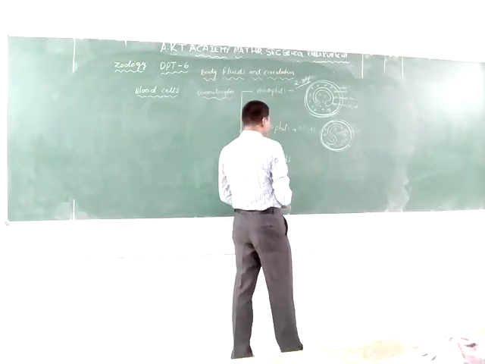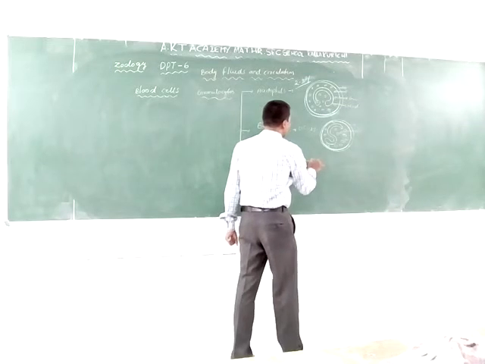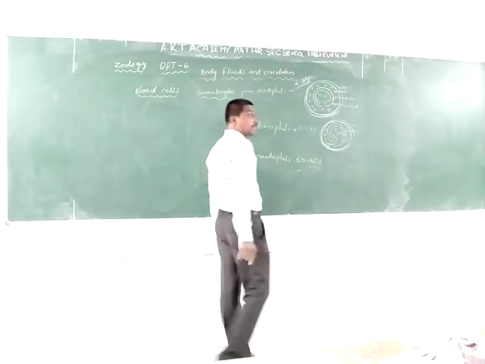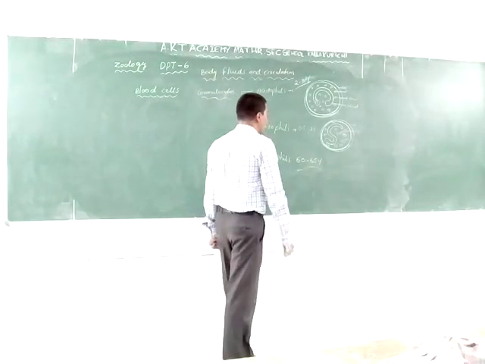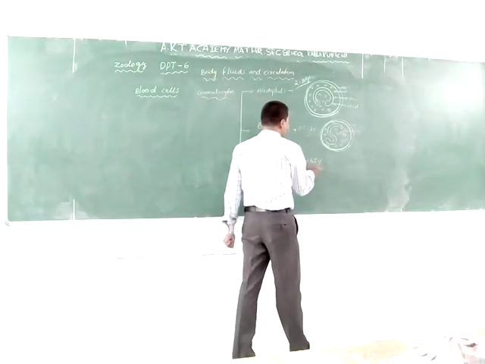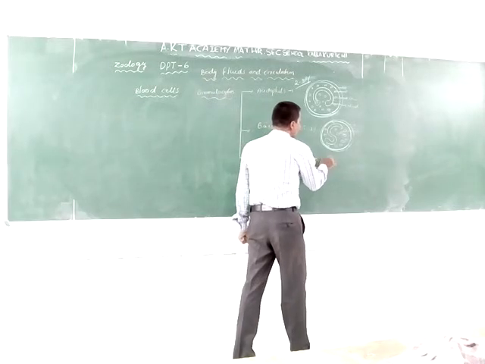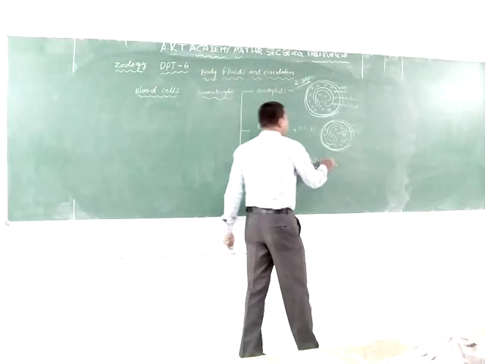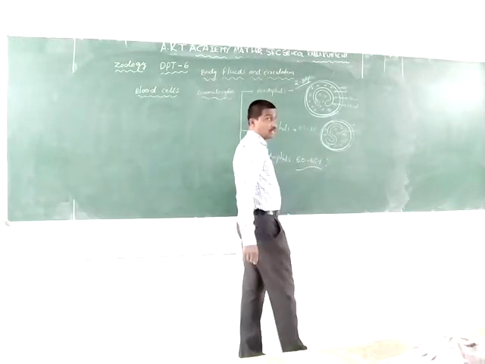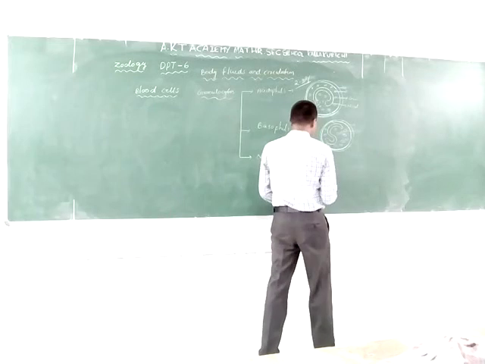The next one is the neutrophils. Neutrophils make up 60 to 65% of the WBCs. Mainly, neutrophils are phagocytic cells, and they are also known as the microscopic policemen.